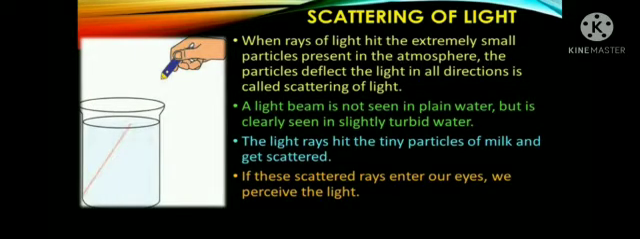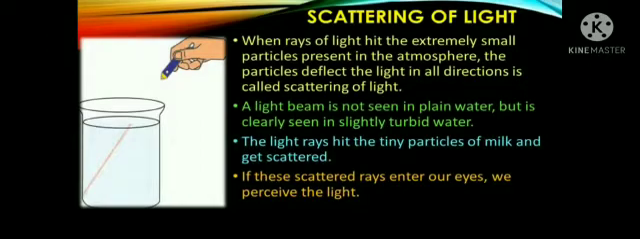A light beam is not seen in plain water but is clearly seen in slightly turbid water. The light rays hit the tiny particles of milk and get scattered. If these scattered rays enter our eyes, we perceive the light. Let's see the next topic.